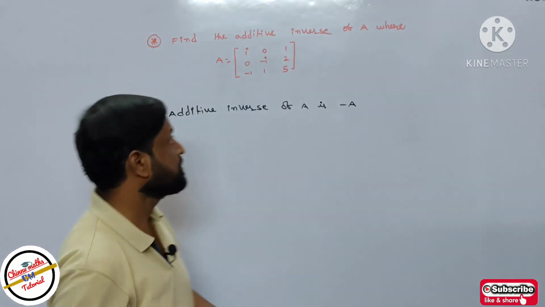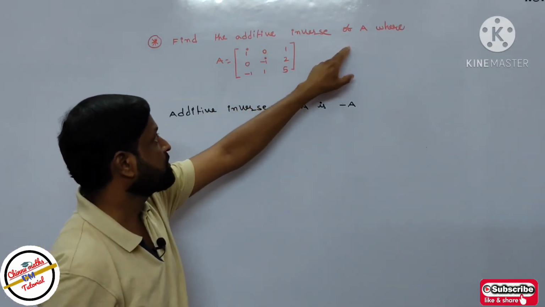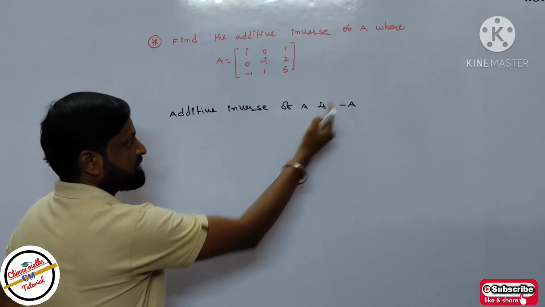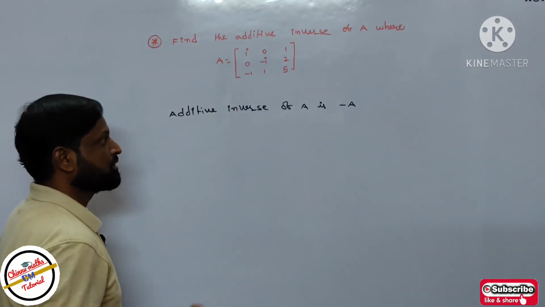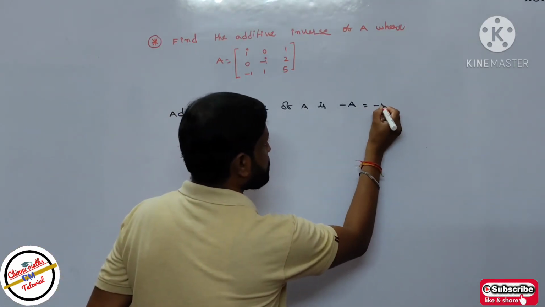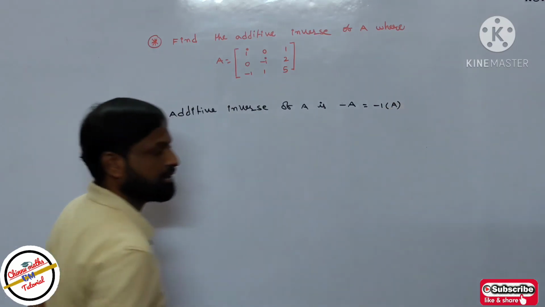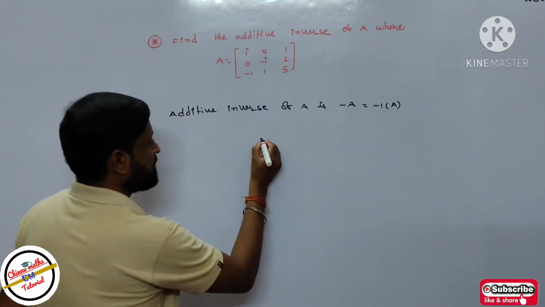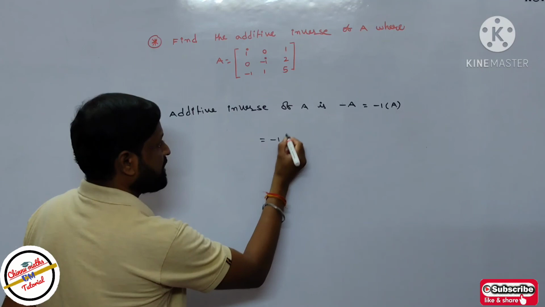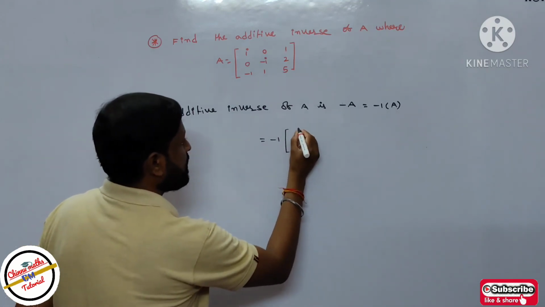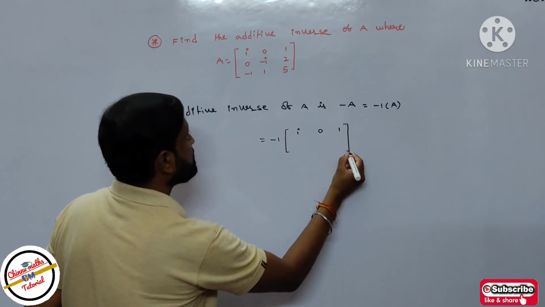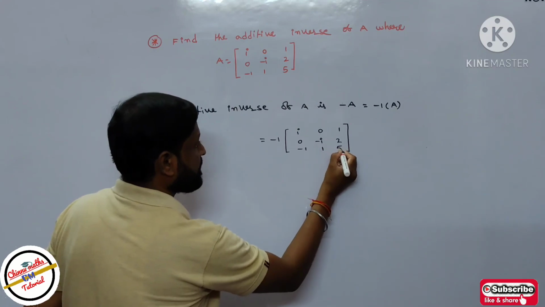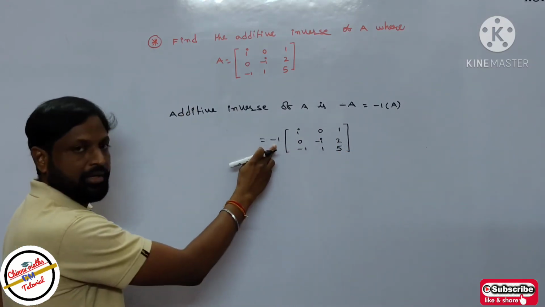We discuss the next problem. Find the additive inverse of A. The given matrix A is this one. So then the additive inverse of A is minus A according to the definition of additive inverse. So then minus A can be written as minus 1 into A, by the definition of the scalar multiple of matrices. So it is equal to minus 1 into the matrix A, which is I 0 1, 0 minus I 2, minus 1 1 5. Every element of this matrix is multiplied by minus 1.